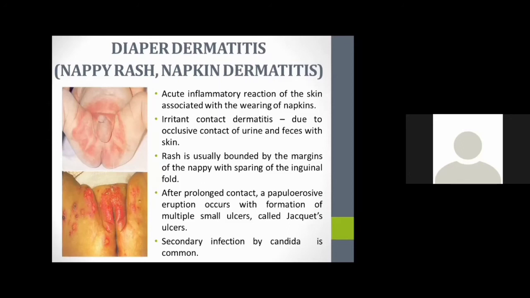And the rash is usually bounded by the margins of the nappy with sparing of the inguinal fold. After prolonged contact, a papulo-erosive eruption occurs. Erosion-type lesions will develop with the formation of multiple small ulcers called Jacquet's ulcers. Secondary infection by Candida is common. So if we do not treat the condition properly, it will worsen. We should diagnose the condition in the primary stage itself.